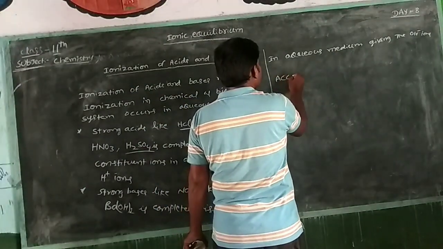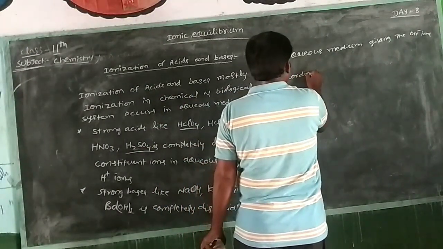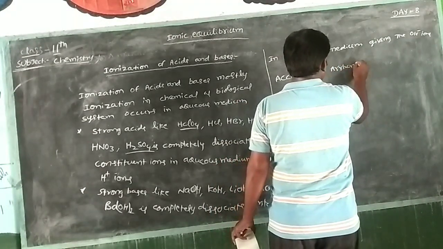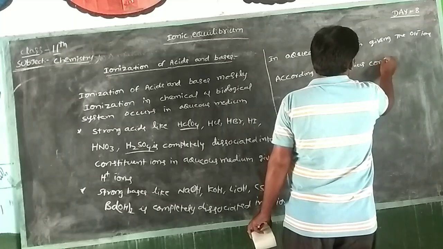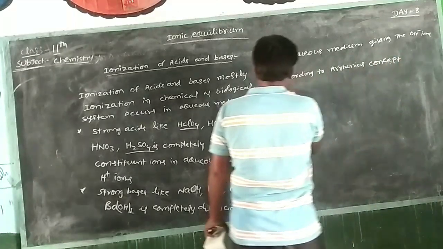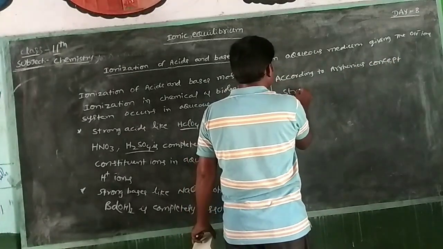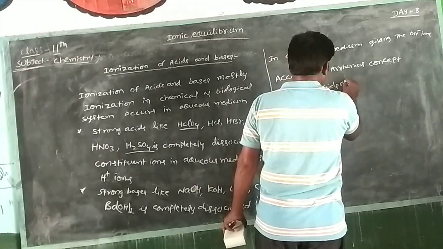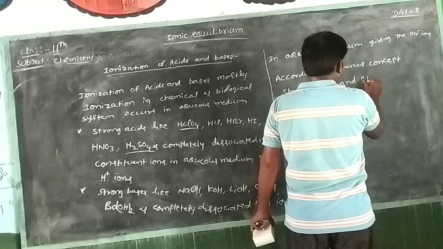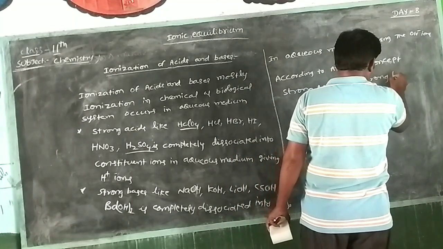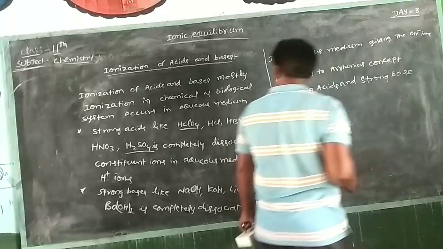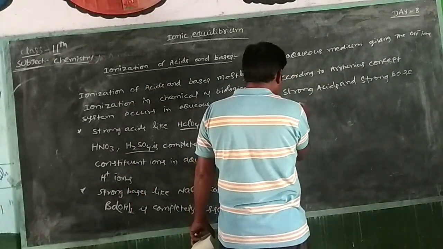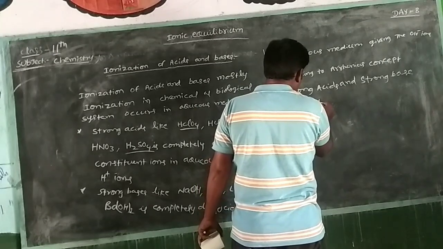According to the Arrhenius concept, the strong acid and the strong base are completely dissociated.